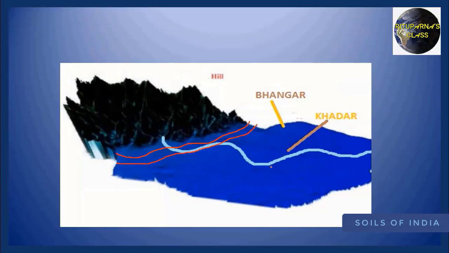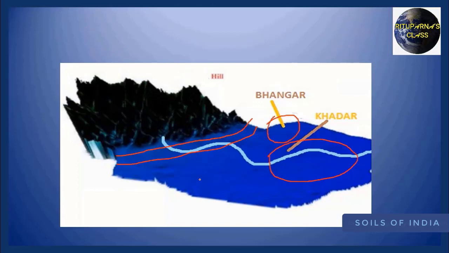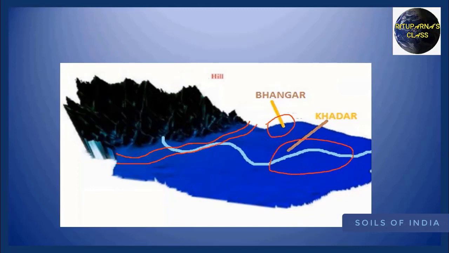After that there is a deposition of new alluvium, which is known as the Khadar, and a deposition of old alluvium, which is known as the Bhangar. In a few portions of India, Bhangar is also known as Bangar.